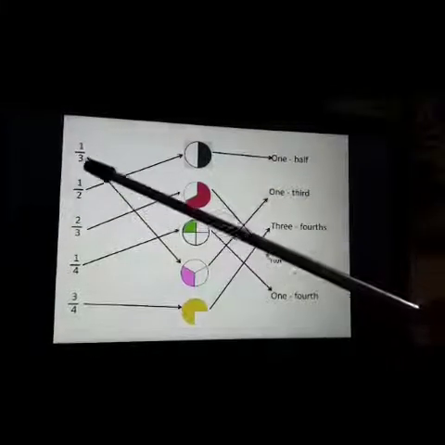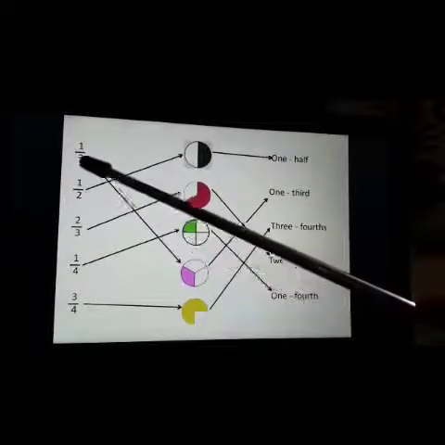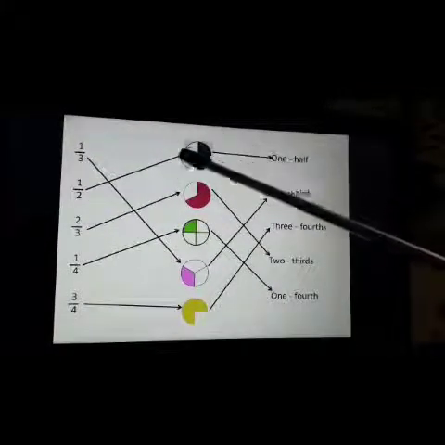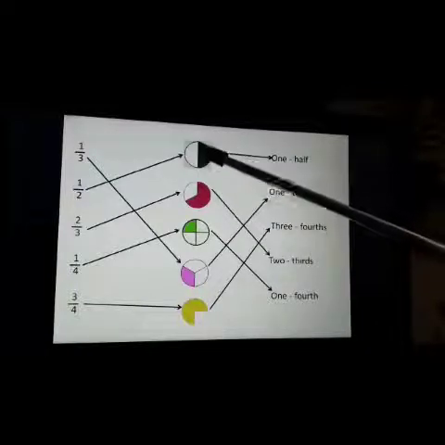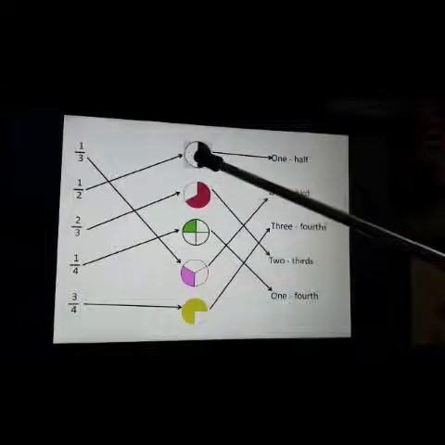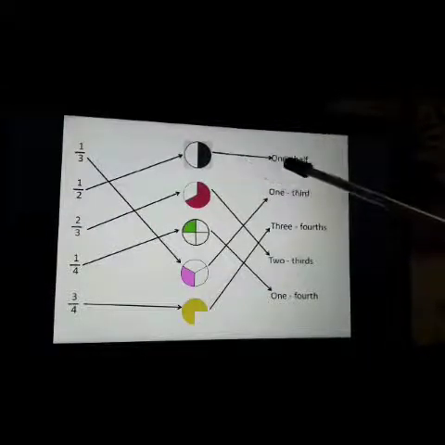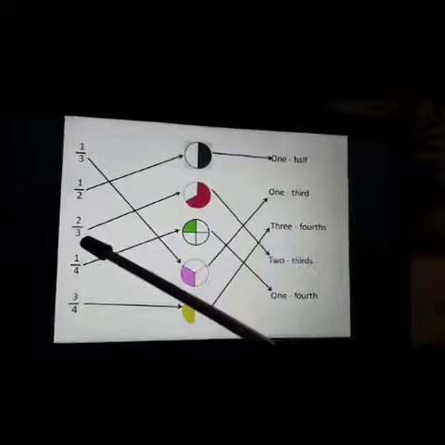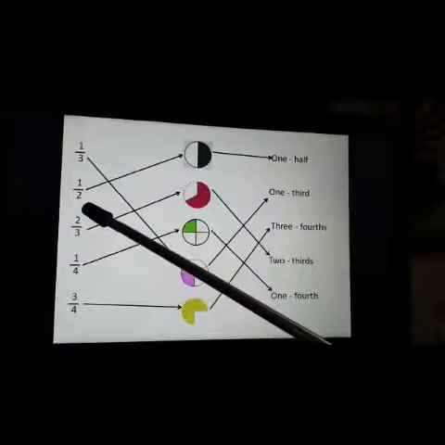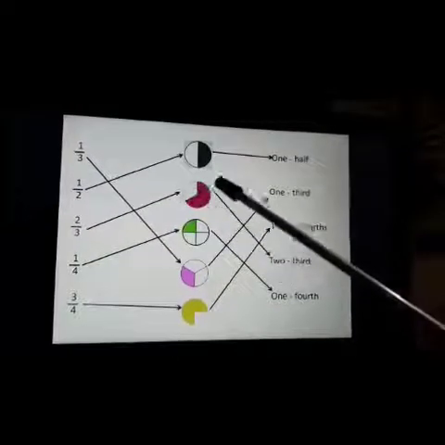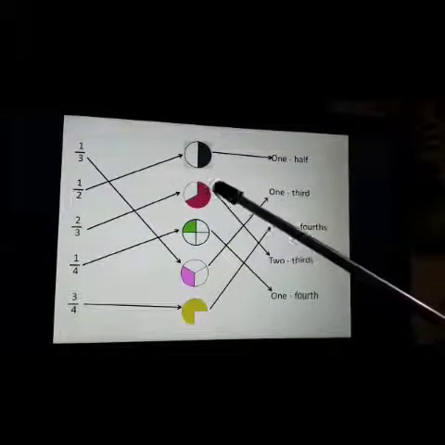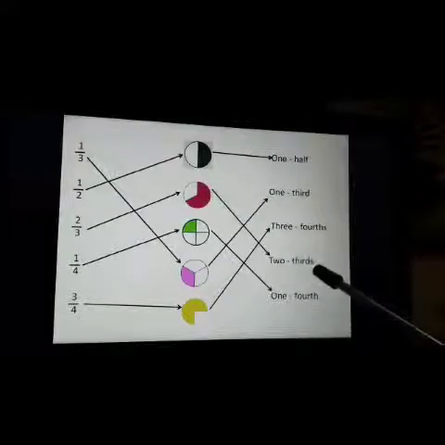Now, second one, 1 by 2. That means out of 2, 1 is shaded part. So, this figure is 1 by 2. Total number of parts 2 and out of these 1 is shaded. That means 1 by 2 or 1/2. Okay, now the fractional name is 1/2. Now third one, 2 by 3. That means total number of parts 3 and out of them 2 are shaded. So this figure, total number of parts 1, 2, 3 and 2 are shaded. So we have to match this with 2/3.